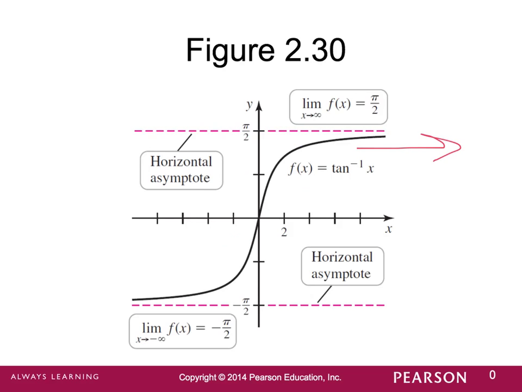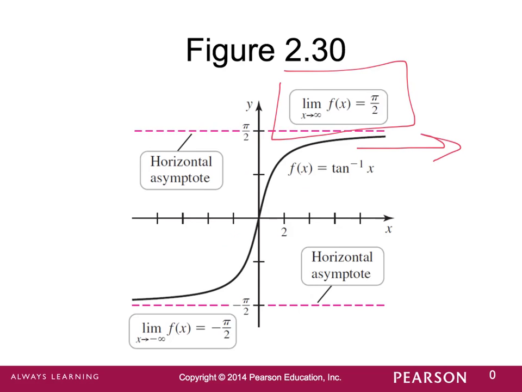in some functions. And horizontal asymptotes act like a barrier or a boundary that the function cannot cross. And so if we look at the arctangent of x, we see that as x approaches a very large number, so an infinitely large number, our function is approaching this line of pi over 2, but it never touches it. So we say that as x approaches infinity, our function is approaching pi over 2, even though it never truly gets there. Well, likewise, we can say the same thing on the left.